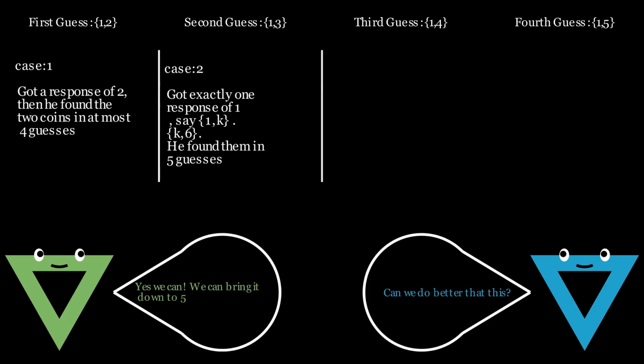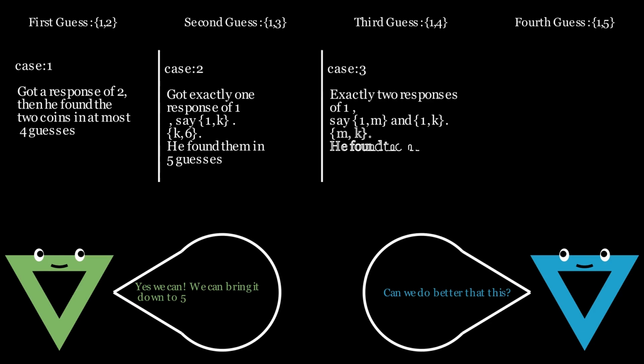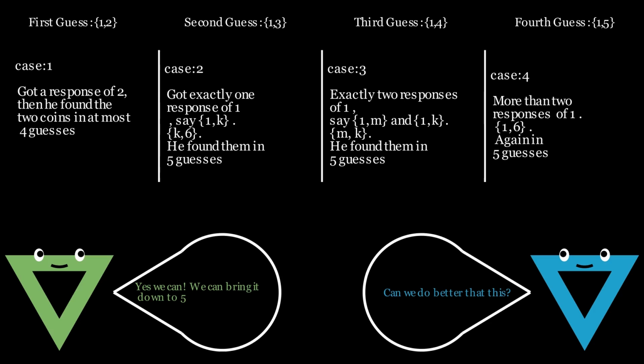If there were exactly two responses of 1, say for the guesses box 1 and box M and box 1 and box K, then box M and box K will be the fifth winning guess. If there were more than two responses of 1, then box 1 and box 6 will be the fifth winning guess. Observe that it does not really matter what Bob's first guess is. He can always follow this strategy to find the two coins in at most 5 guesses. Thus, n is less than or equal to 5.